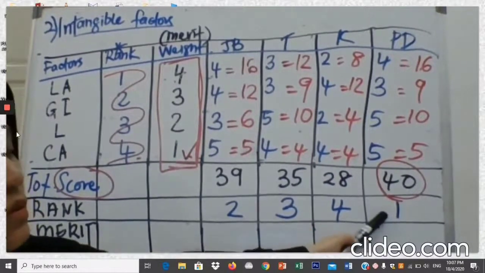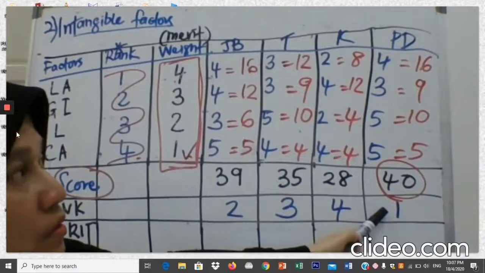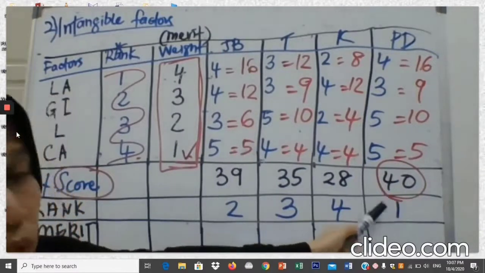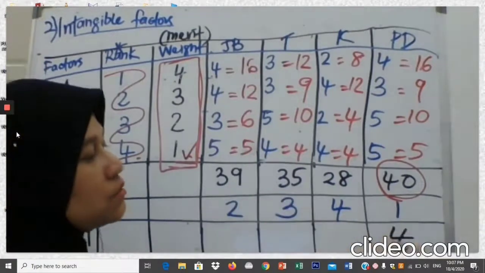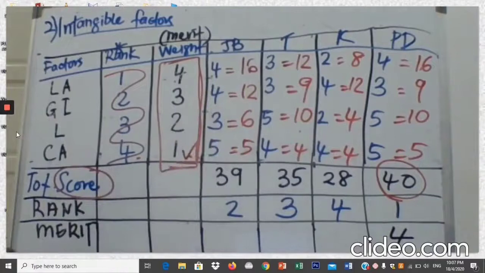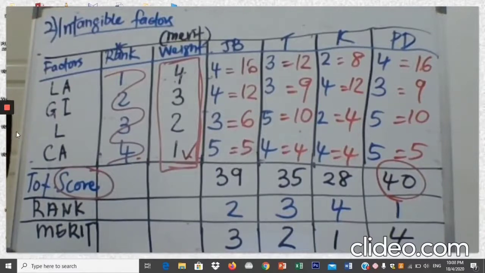Okay, so for rank number 1, what will be the merit? Merit ni marks. So the location with rank number 1 should be given the highest mark. The highest mark over here is 4 because we have 4 locations. Second best rank will be given 3 marks or 3 merit. Third best 2, and the last rank should be given the lowest mark, that is 1. Okay, so we are done with the calculation.